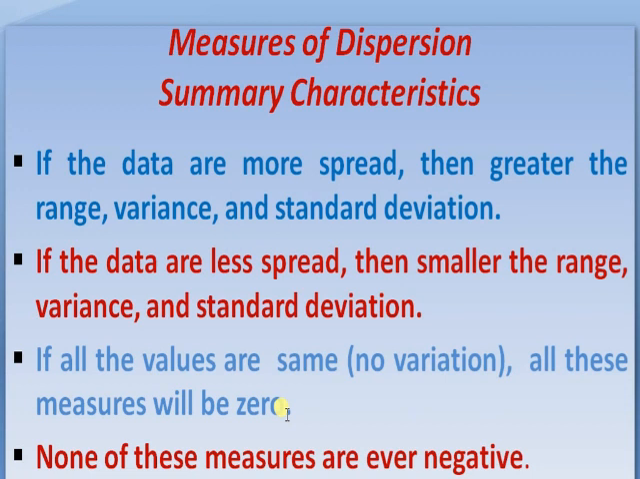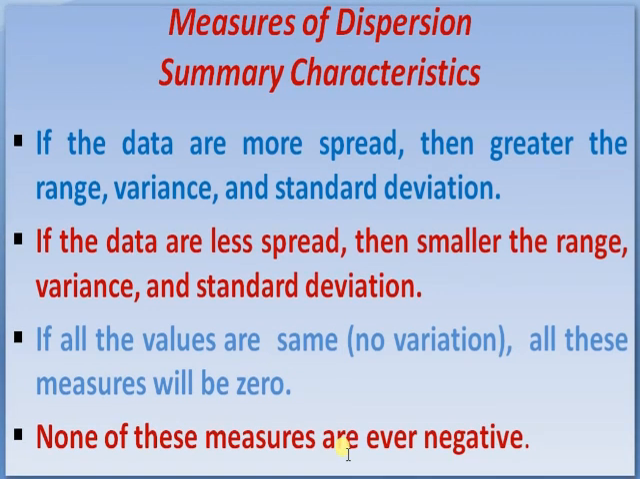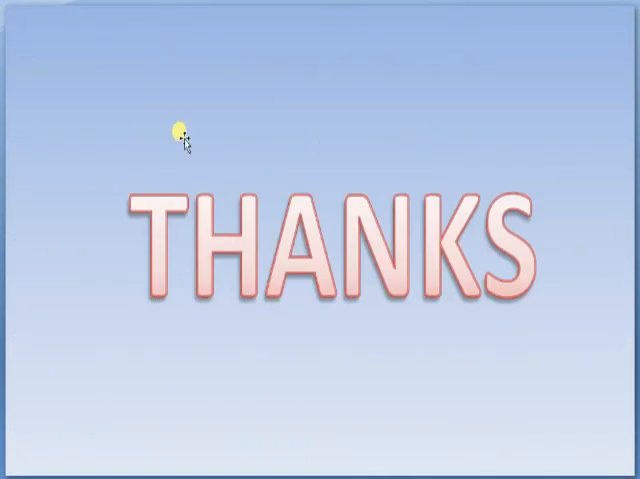Demerits: it is not easy to understand and it is difficult to calculate. It gives more weight to extreme values because the values are squared up. As it is an absolute measure, variability